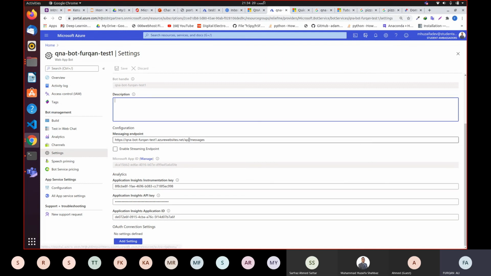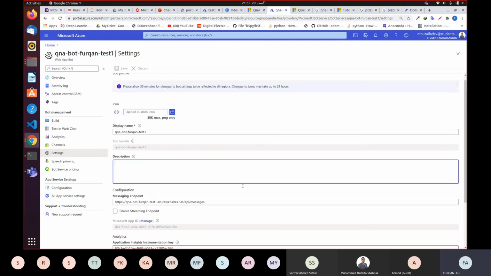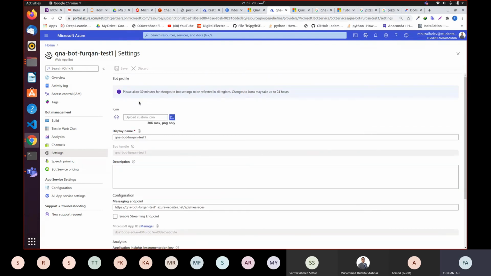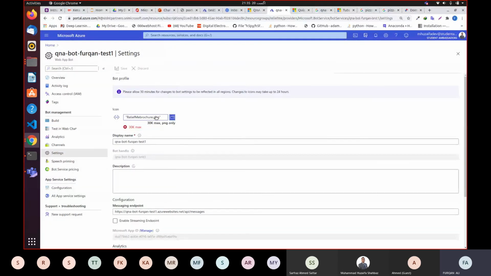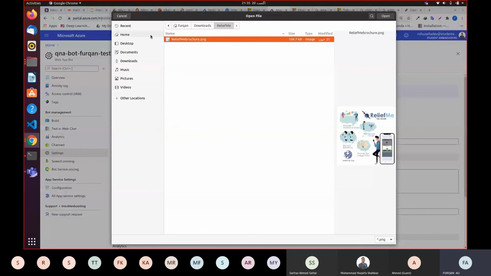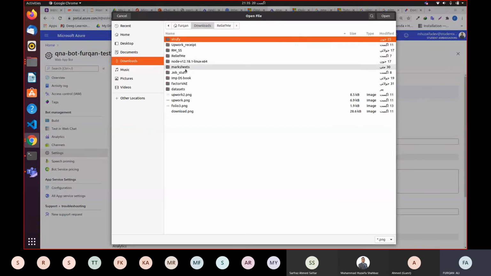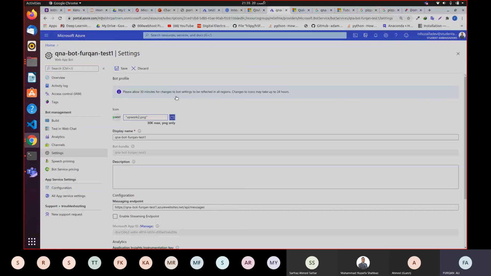And where is the save part? So let me give it an image. Okay, it is larger. Choose an image. Yeah, so it is fine.